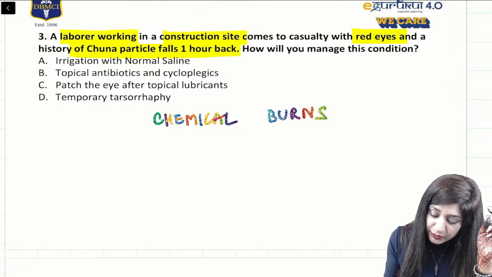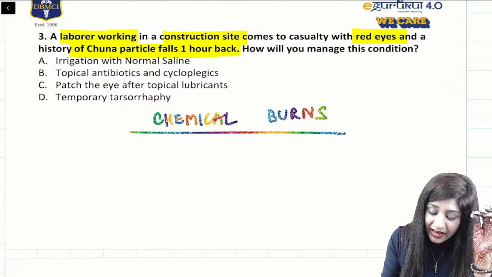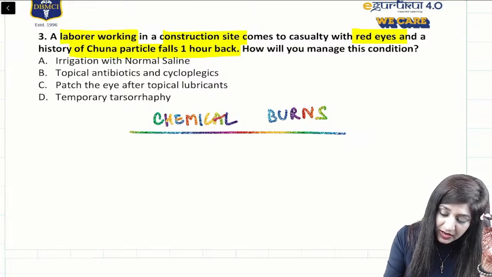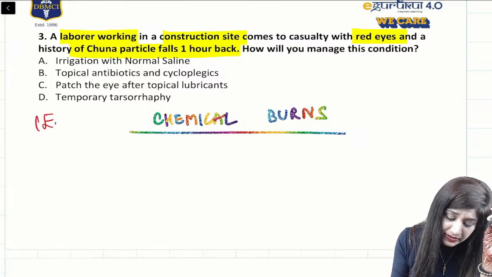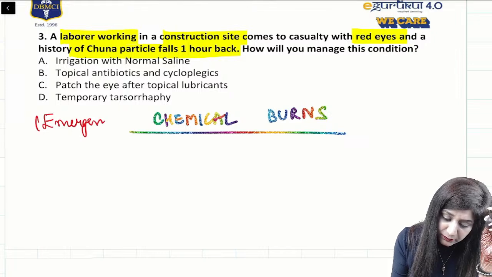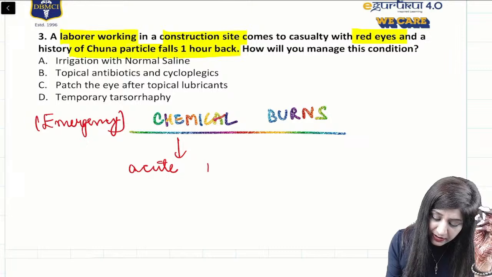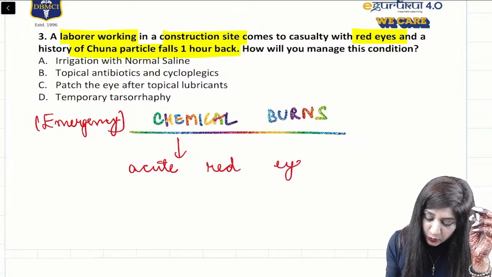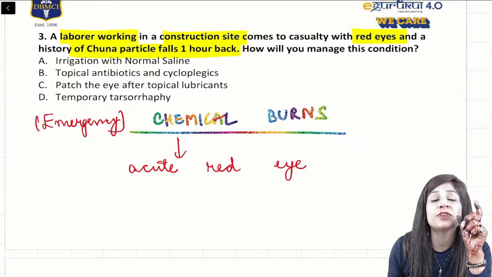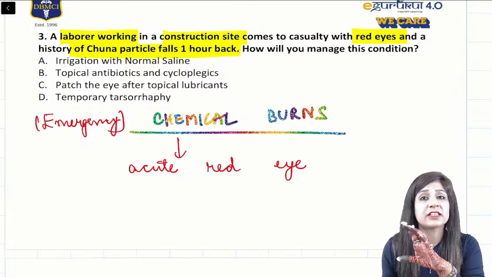Whenever we have chemical burns in the eye, these are also emergency conditions which can present with acute red eye. Can you tell me the DD of acute red eye as well as the type of vision loss that can present in the patient?